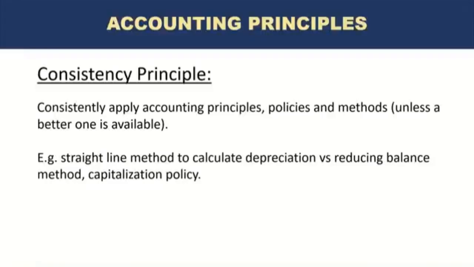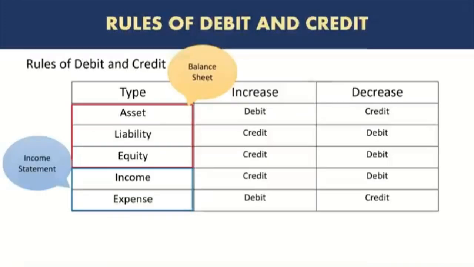The company is allowed to choose any one of those methods, but if they have chosen one, the consistency principle requires that they continue to use that method over a long period of time, unless there is a significant reason, a major reason to make the change, and it is better for the users of financial statements to make that change. Another example is the capitalization policy we just discussed. For example, the amount of materiality, the amount considered as the threshold under which all amounts are recorded as expense instead of assets. The company should not change it every year, right? There should be a consistency in applying that threshold.